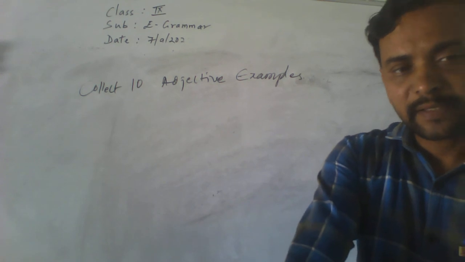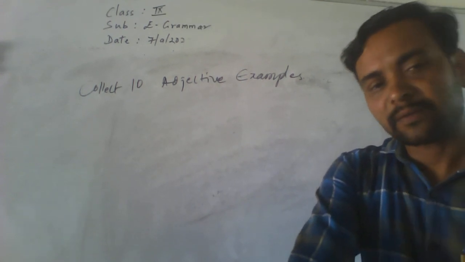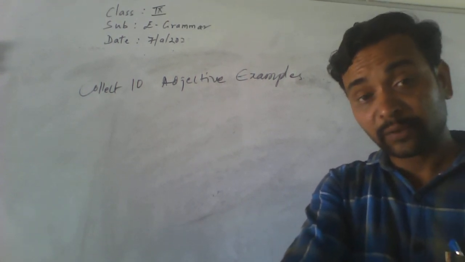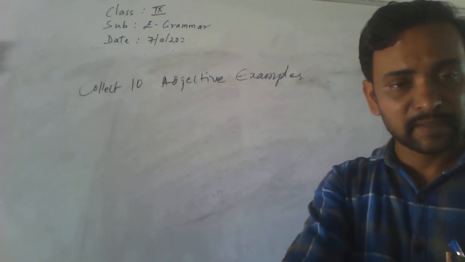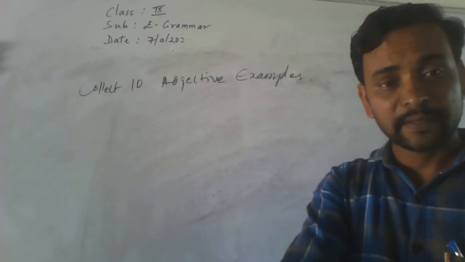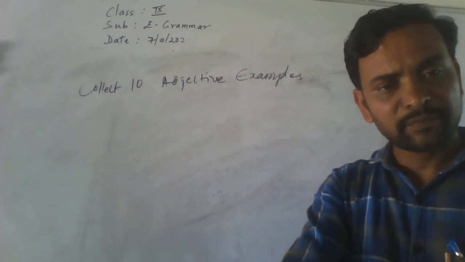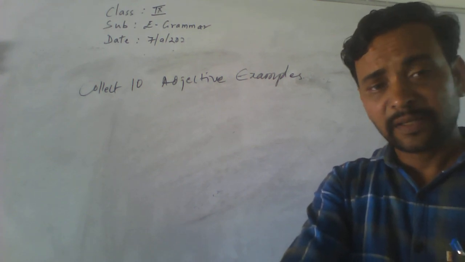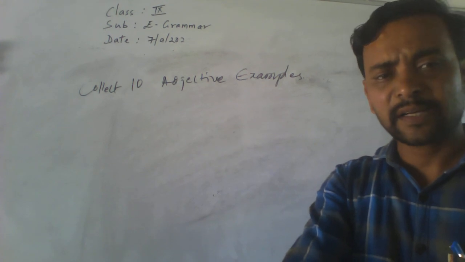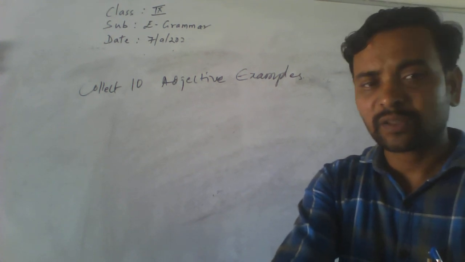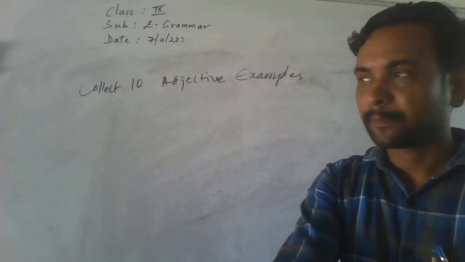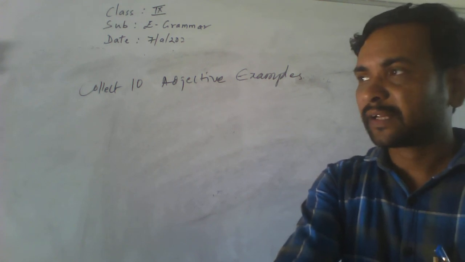Even you have to practice personal pronouns: how to use myself, herself, our, ours, it, itself, he, himself, his. Let's practice the way to use those. Okay, see you in the next class.